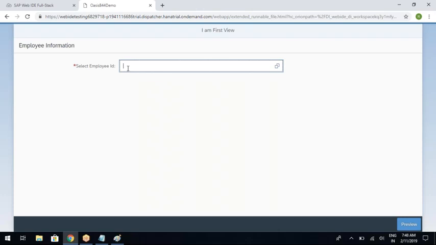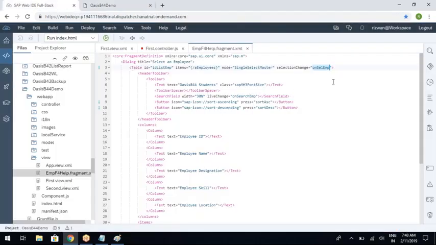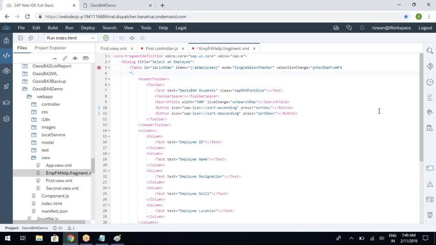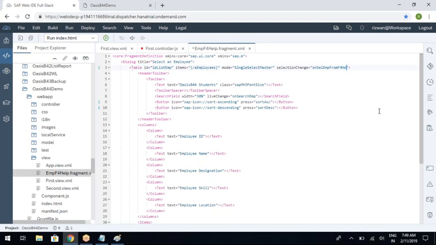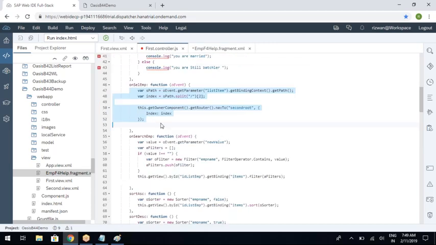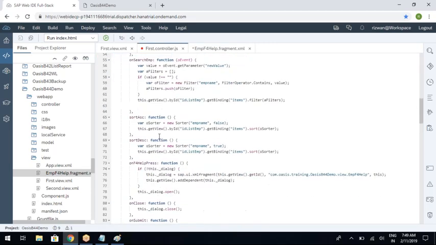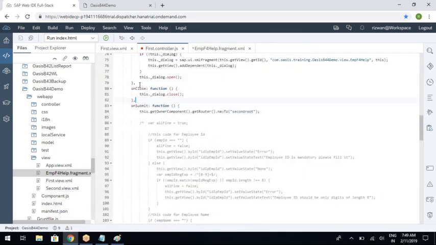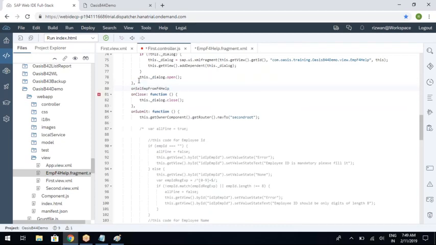I don't want any navigation to any view. So I am going to change this function name onSelectEmployee to onSelectEmployeeFromF4Help. So I have written another function. Now implement this particular function. We can write it here, onSelectEmployeeFromF4Help.